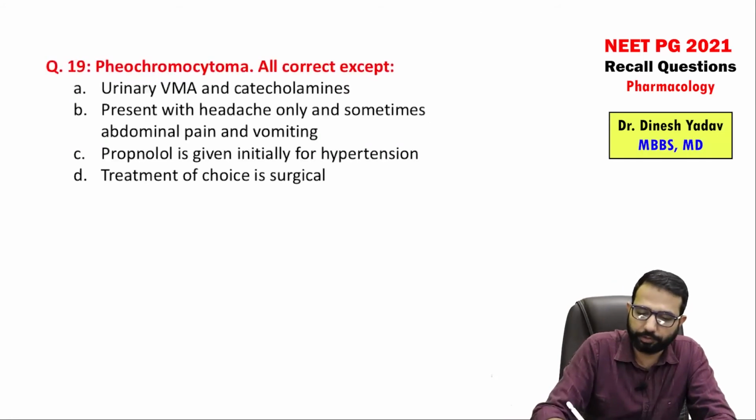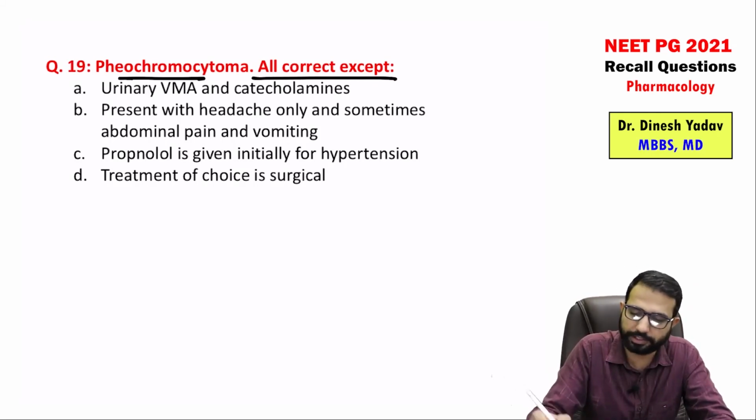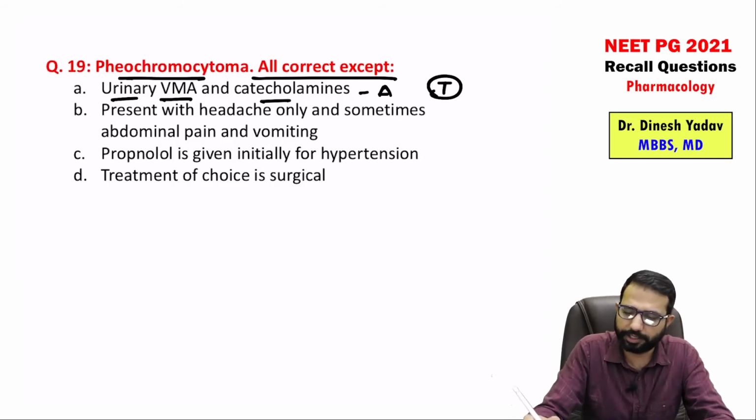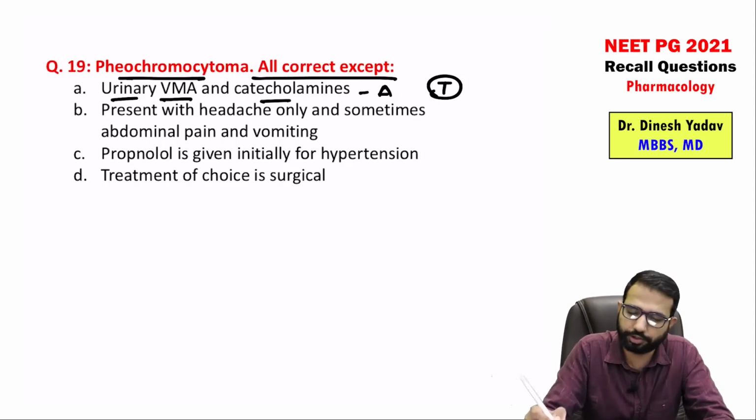Next is pheochromocytoma. It is an integrated question: all are correct except. Urinary vanillylmandelic acid and catecholamines are for diagnosis, right? So definitely it is true that for diagnosis we use the 24-hour urine, we check the metabolites of catecholamines and catecholamines. So that is true.